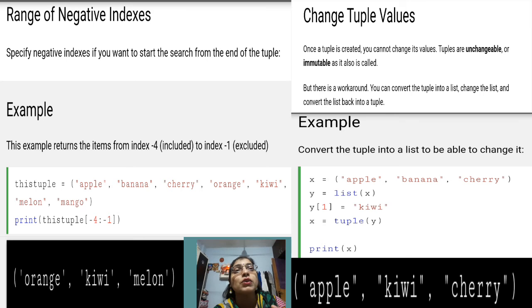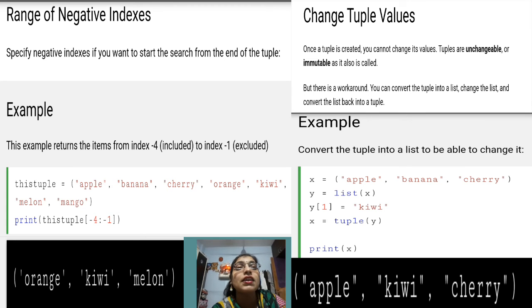So what code have we written? y[1] = "kiwi" means at index 1 banana is present, and I just want to replace the banana fruit with kiwi. So y[1] equal to kiwi. Because of this statement, the banana will be replaced by the kiwi.